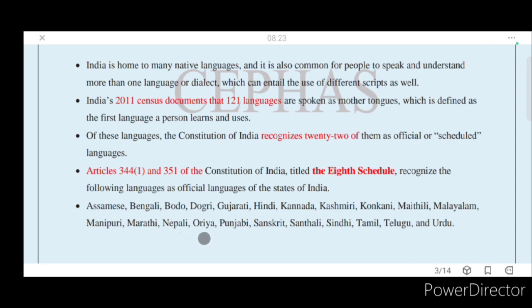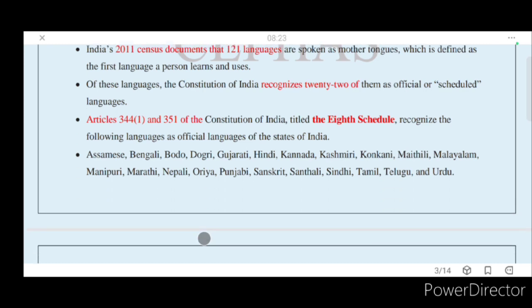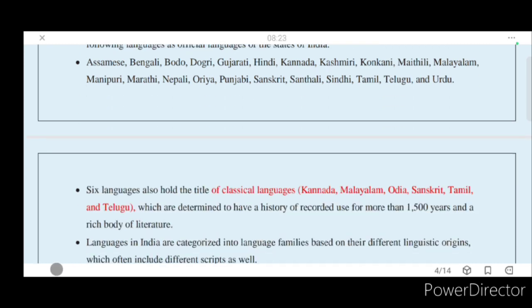Among these languages, there is another set of languages we call classical languages. In that, six languages are there. Four are from southern India: Telugu, Kannada, Malayalam, Odia, Sanskrit, Tamil. Why do we call it a classical language?